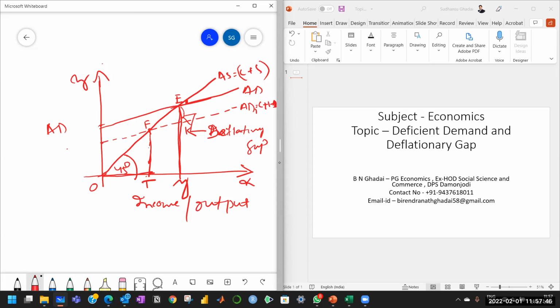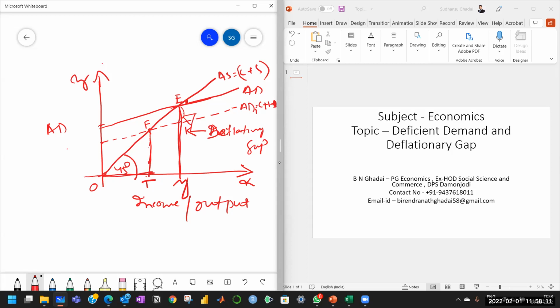In this COVID situation also we have a situation of recession, because there is a shortage of income. Because of the closure of industries and business units, because of shutdown and lockdown, there is a shortage of income. Many people have lost their employment and earning sources.